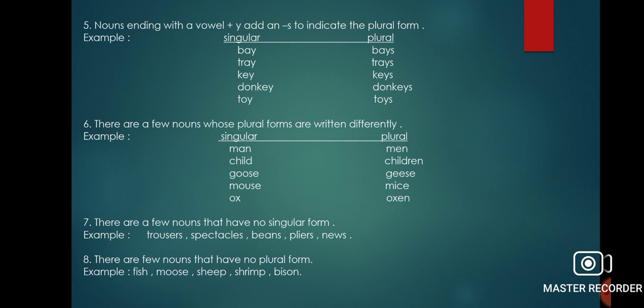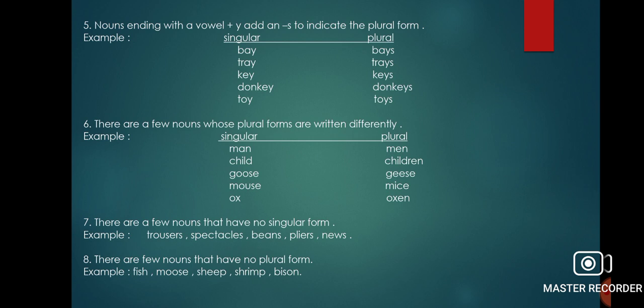When your noun ends with vowel plus y, we add only s. Some plural forms are written completely differently, like mouse, mice, child, children. Then nouns which end with f or fe, you remove the f or fe and write ves.